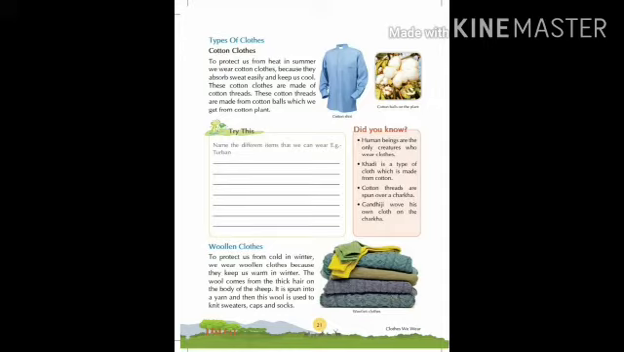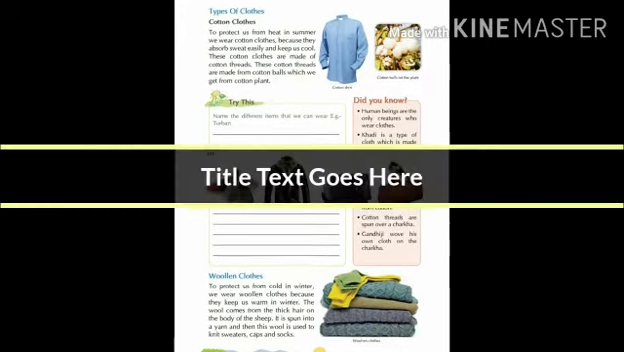Now next one is woolen clothes. To protect us from cold in winter, we wear woolen clothes because they keep us warm, and these clothes protect us from winter. The wool comes from the thick hair on the body of the sheep. It is spun into a yarn, and then this wool is used to knit sweaters, caps and socks.